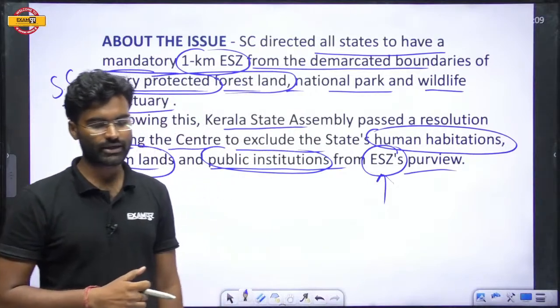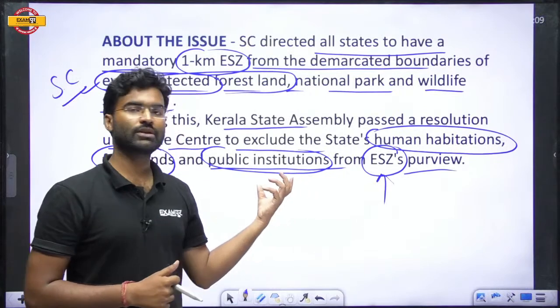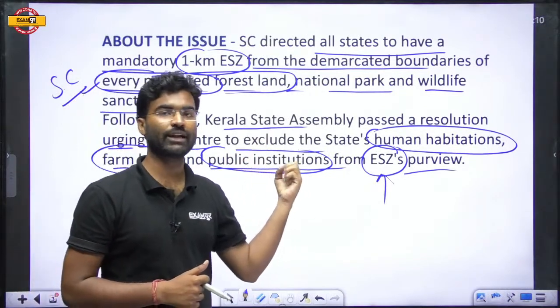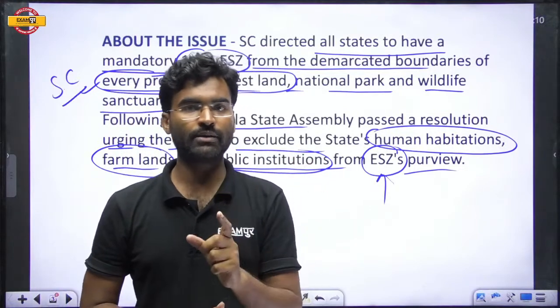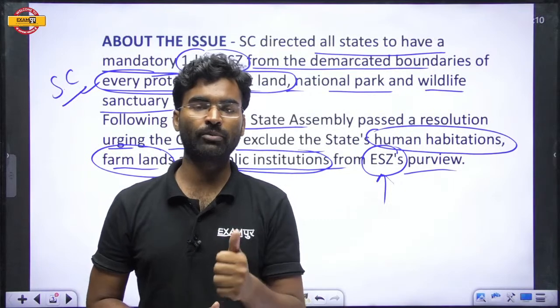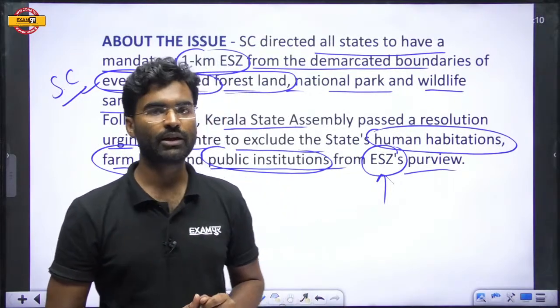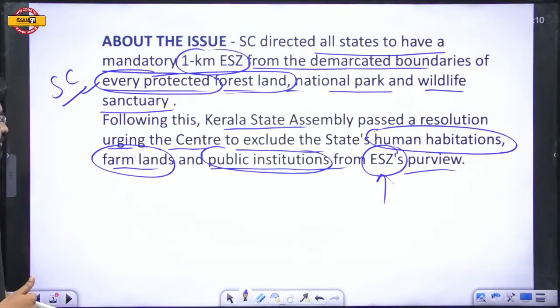I think you are getting what I am trying to say. When the Supreme Court gives a direction, it should be implementable in the entire nation, and the lawmaking power for the entire nation lies with the Parliament. So the Kerala government is urging the central government.